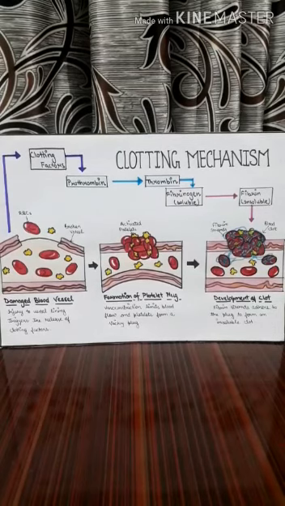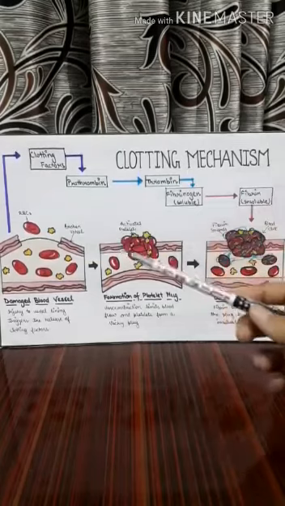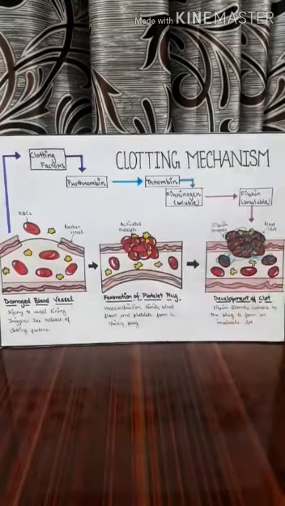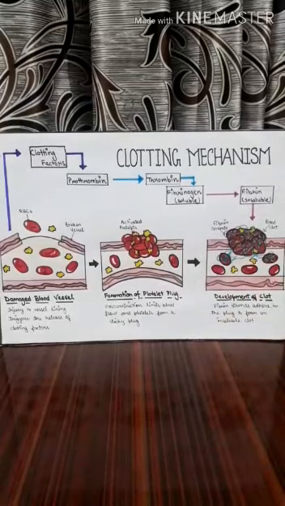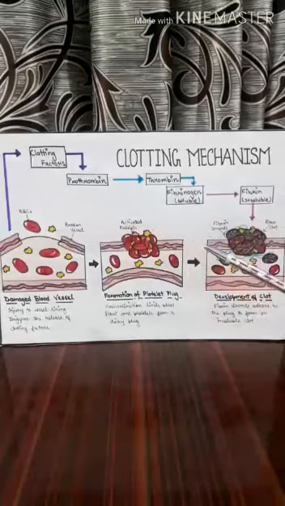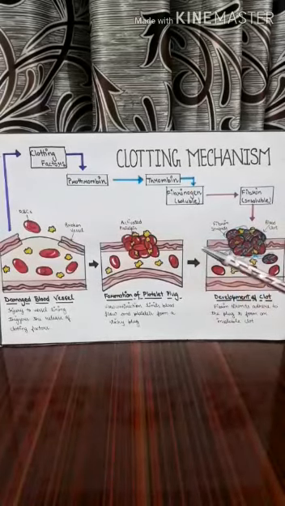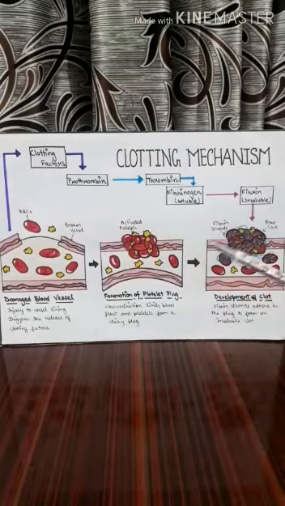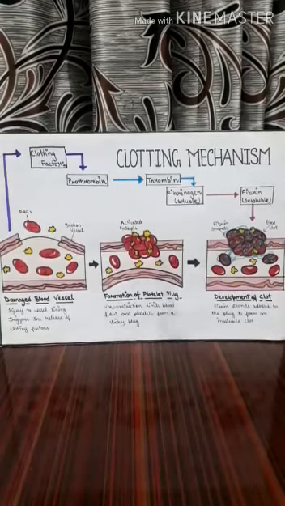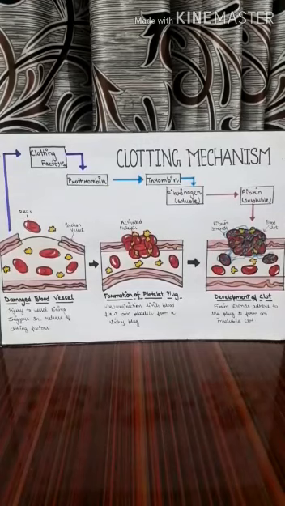So let's talk about stage 1. Now the blood vessel is ruptured and the platelets are exposed to air or they come in contact with some foreign particles. So when this happens, the platelets break down, releasing an enzyme called thrombokinase, also known as thromboplastin. The ruptured blood vessels or the capillaries produce thrombokinase. This is what we call as clotting factor.